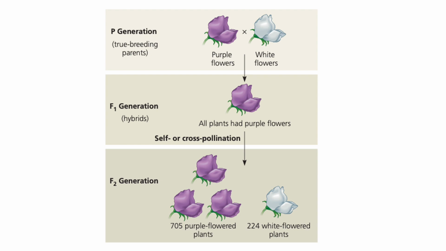Around 1860, in a monastery garden in Austria, Gregor Mendel used the character of flower color in pea plants to follow traits through 2 generations. He crossed true breeding purple flowered plants and white flowered plants. The resulting F1, or first filial generation hybrids, were allowed to self-pollinate or were cross-pollinated with other F1 hybrids. The F2 generation plants were then observed for flower color.